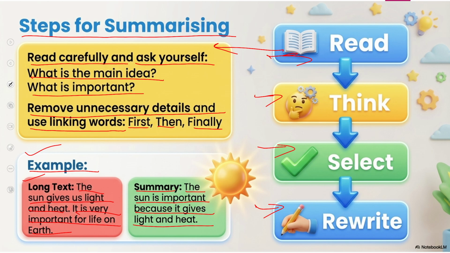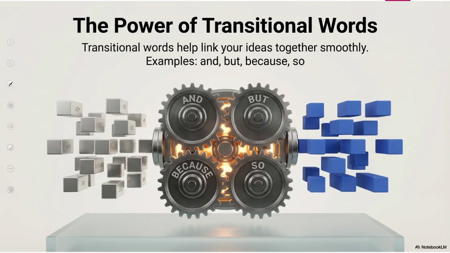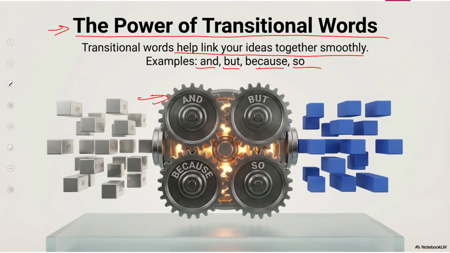Look ahead at what is for us. Yes, this is very important: the power of transitional words. The transitional words help link your ideas together smoothly. And, but, because, so are called transitional words, which transit the idea from one idea to the other. Wherever and comes, it means that one idea is added to the other idea.